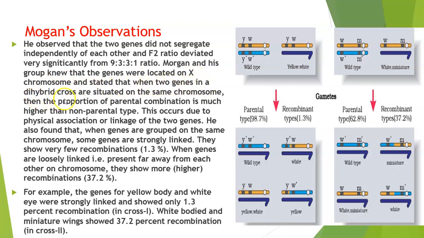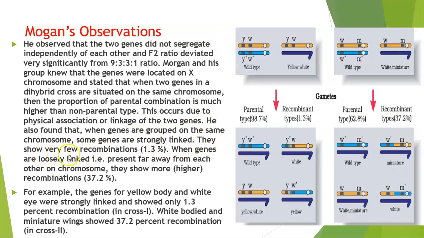Now, Morgan and his group knew that the genes were located on the X chromosome and stated that when the two genes in a dihybrid cross are situated on the same chromosome, then the proportion of the parental combination is much higher than the non-parental type. This occurs due to the physical association or linkage of the two genes. Physical association is how close the genes are to one another, and if they are very close, they form a linkage.